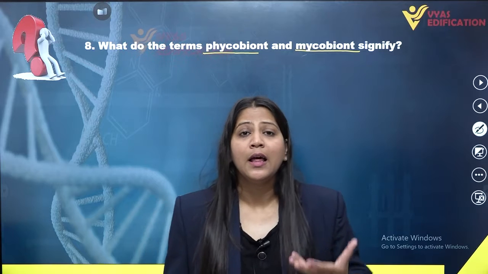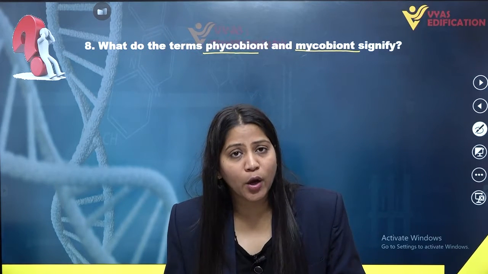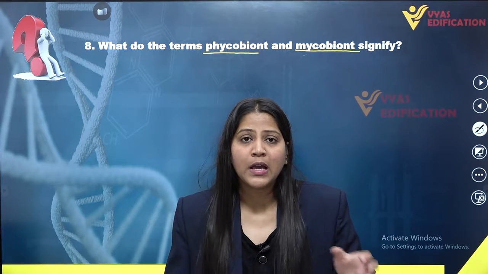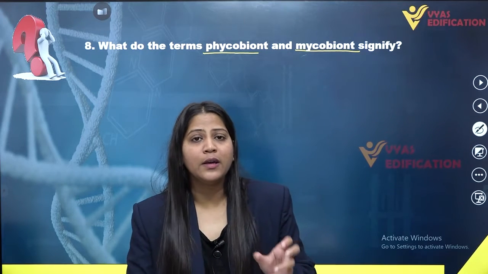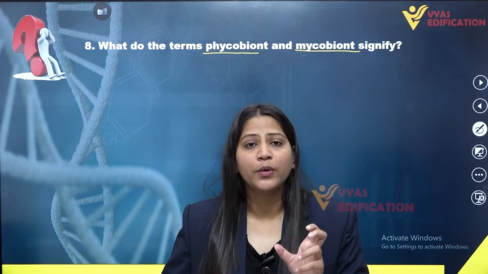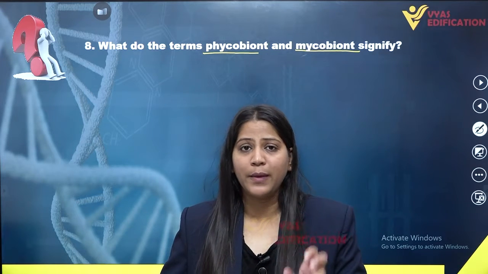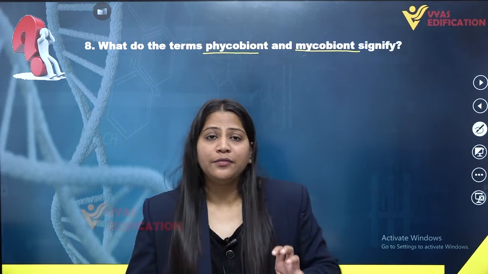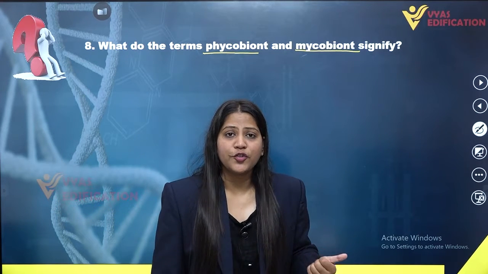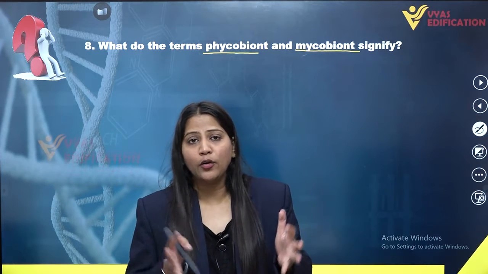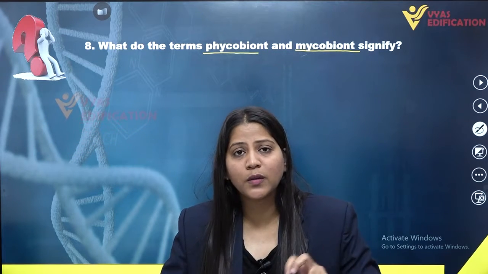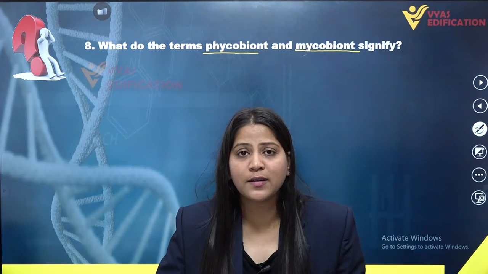Now what is lichen? Lichen is actually a symbiotic relationship between fungus and alga. These are living in association with each other and making a symbiotic relationship. Now, what are the functions of this symbiotic relationship? As we know that this symbiotic relationship is between an alga and fungus, both are doing their specific functions.